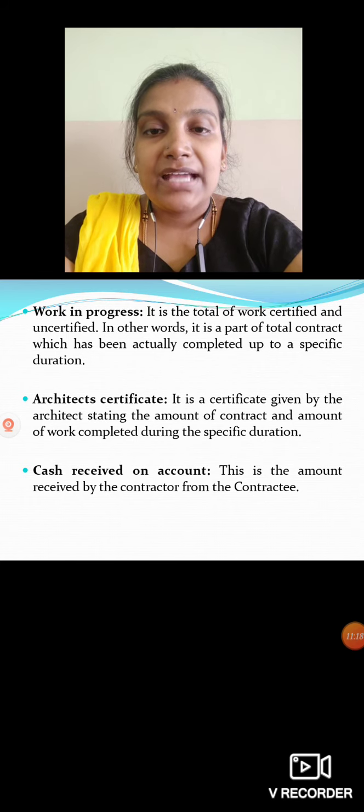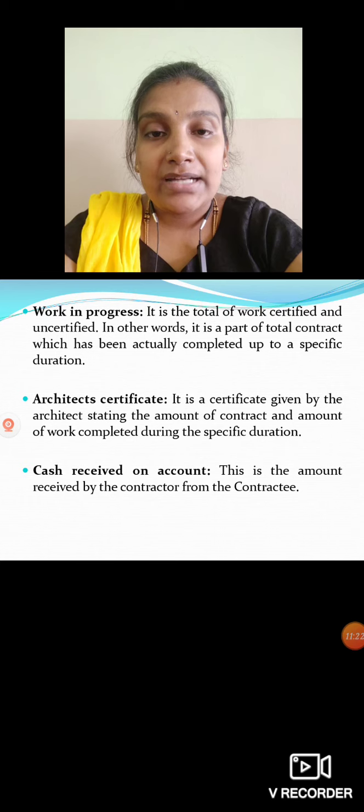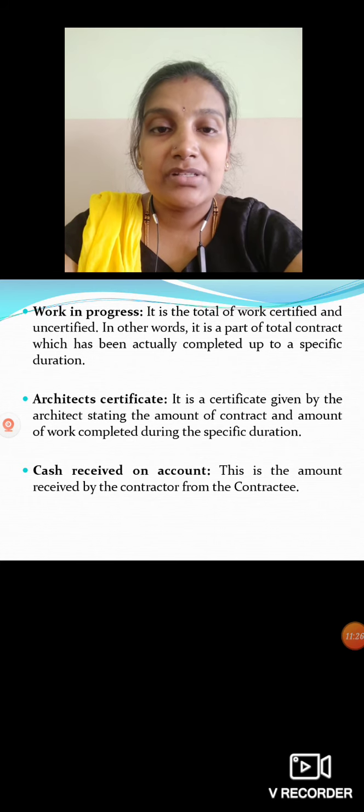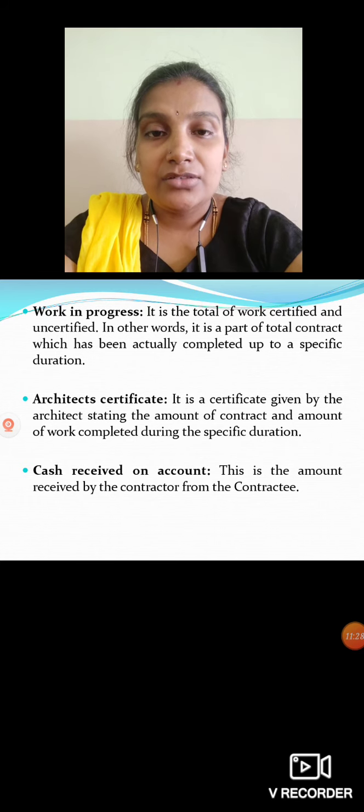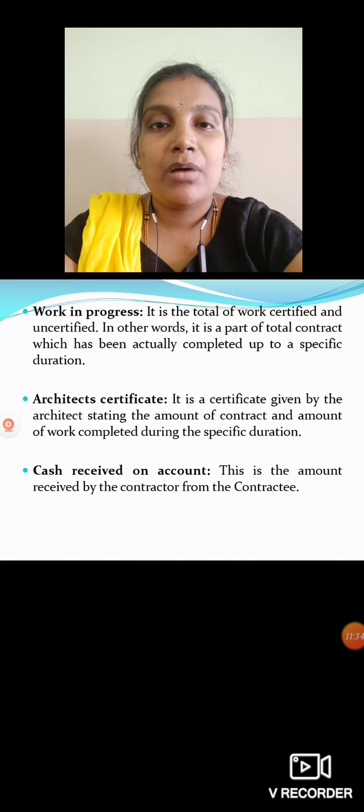The next we have cash received on account. This is the amount received by the contractor from the contractee. It means the contractor will receive some amount from the contractee, and here we call it cash received on account.